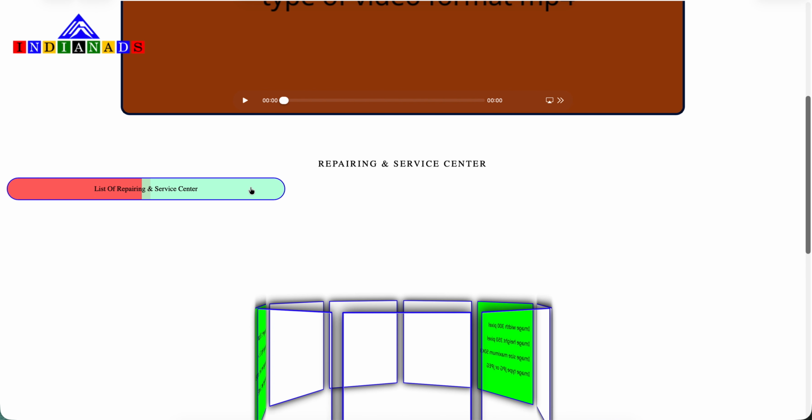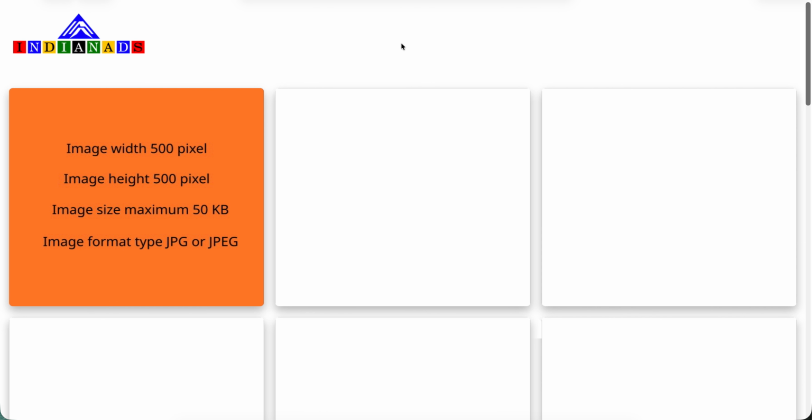Click on this button. This is the last page on our website. Here it shows service center details and service center contact details. You can directly contact the service center.